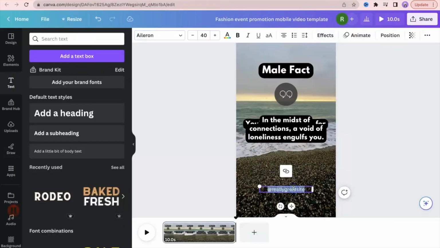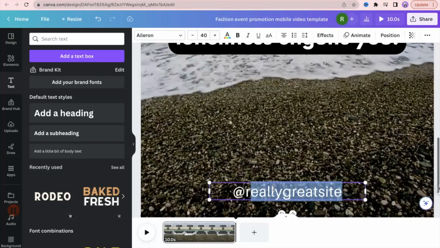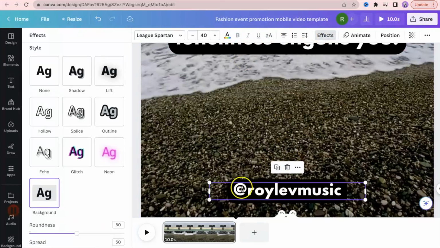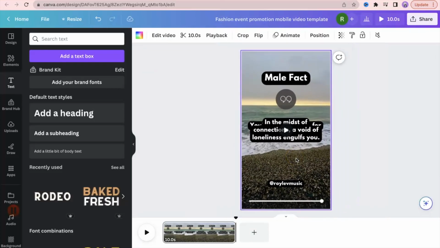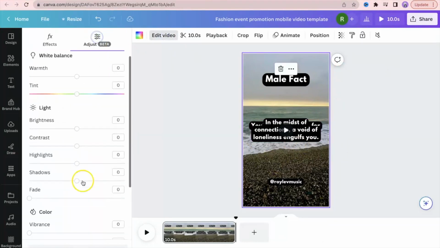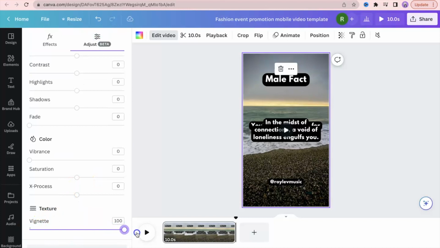Now what you can do is take this and put in your YouTube channel handle right here. And as we did before, we can change the font. We can go to effects and add the background. Now we have our handle down here. We can delete this as well. Now our template is almost ready. We can edit the video and create a vignette effect to center the effect to help retain more audience's attention.